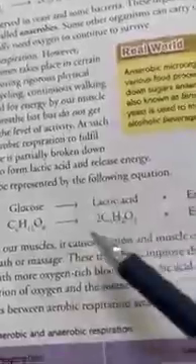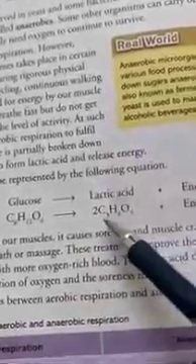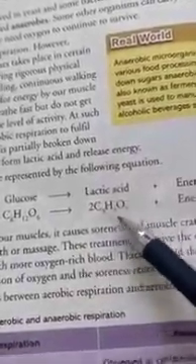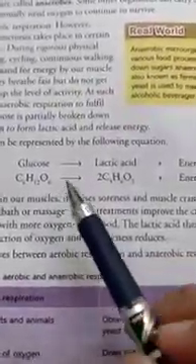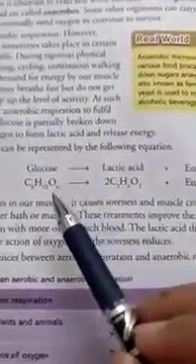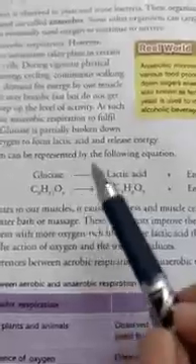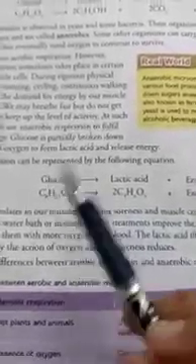The chemical reaction can be represented by the following equation. Dear students, what is that equation? Glucose, C6H12O6, forms lactic acid, C3H6O3, 2 for balancing here, plus energy. Dear students, anaerobic respiration may also occur in the muscle cells of our arms and legs while performing a physical activity like running.